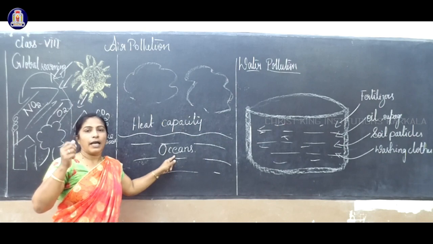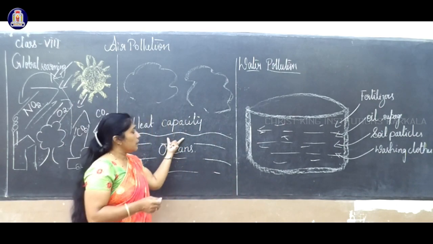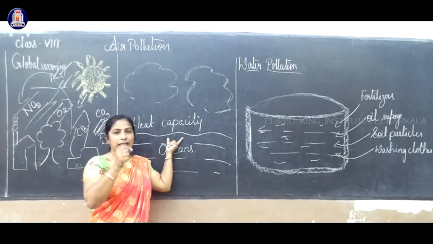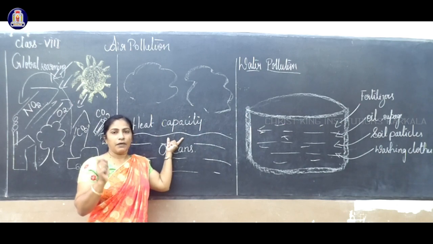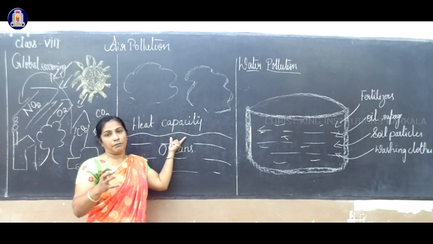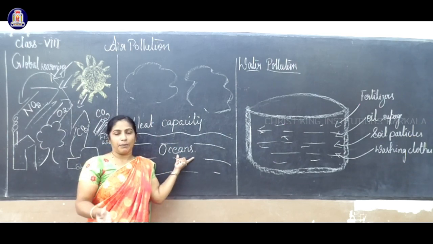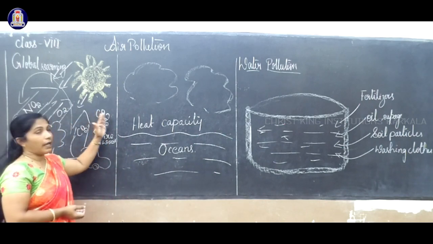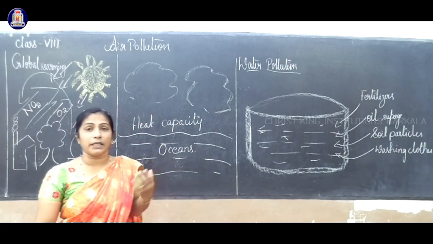Now I'll take a matchstick or candle and bring it to both balloons. First, when I touch the balloon with the candle flame, what will happen? And when I take the candle flame near the balloon which contains water, what will happen? That represents a small activity. Here the air's capacity is low, the earth's atmosphere's heat absorption is low.